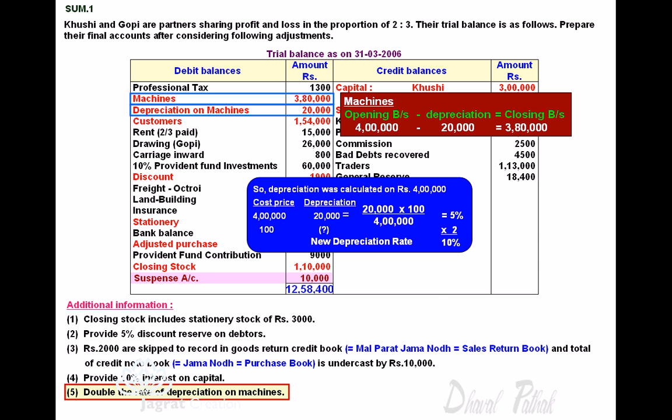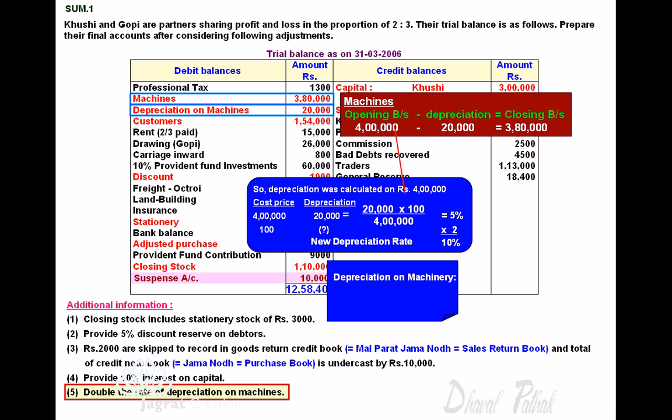So this new rate of 10% should be applied to the opening balance of 4 lakhs. So 4 lakhs into 10%, 40,000. 3,60,000 is the balance after depreciation that will appear in the balance sheet asset side. And profit and loss account shall be debited with a total depreciation of 40,000, that is 20,000 plus additional depreciation 20,000, 40,000 gets debited to profit and loss account.